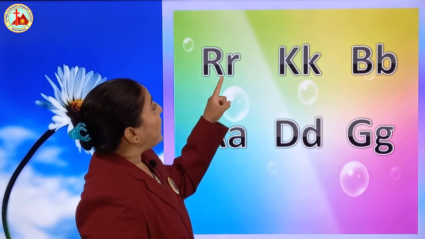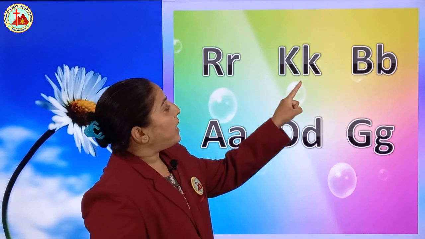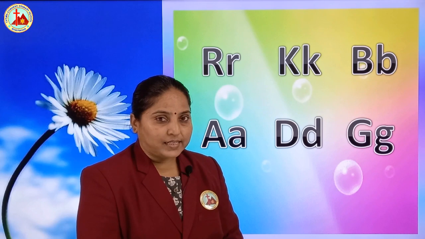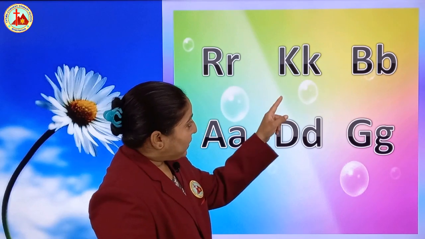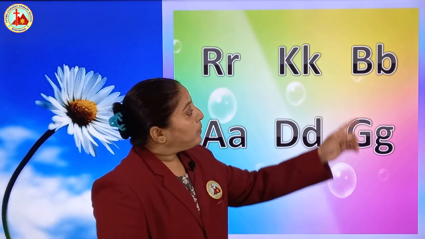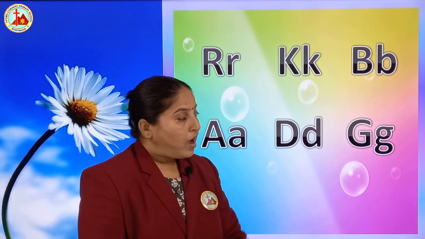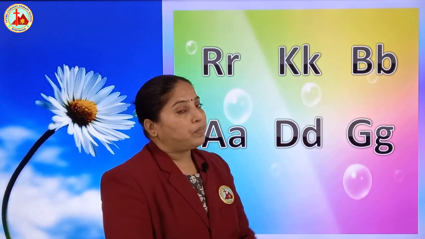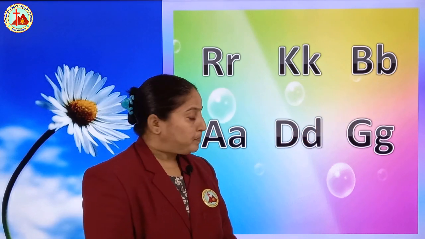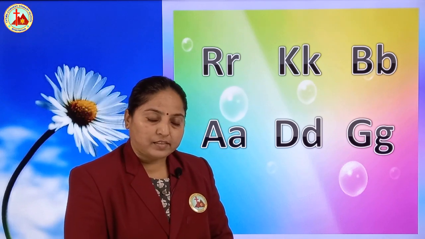See, capital R, small r. R says R. Capital K, small k. K says ka. Capital B, small b. B says ba. Capital A, small a. A says a.